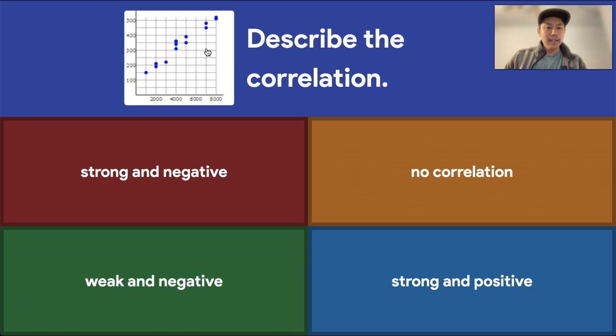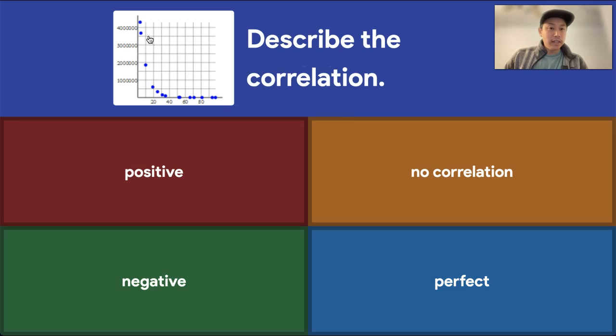Describe the correlation. It looks like you can draw a straight line through most of these points. So we call it the average of these points. So it is positive because going from left to right, it's going up, kind of like a positive slope. Okay, looks like a line would fit through a good average of these points. And then the points are pretty much close together. So I would say this is strong and positive.